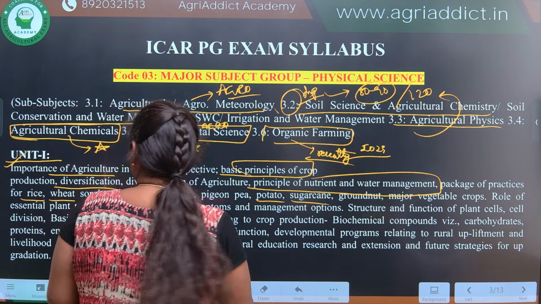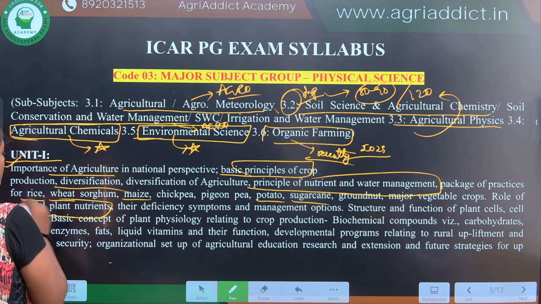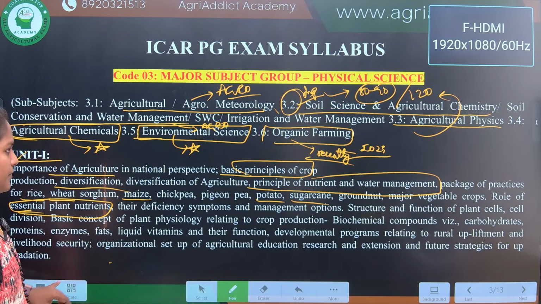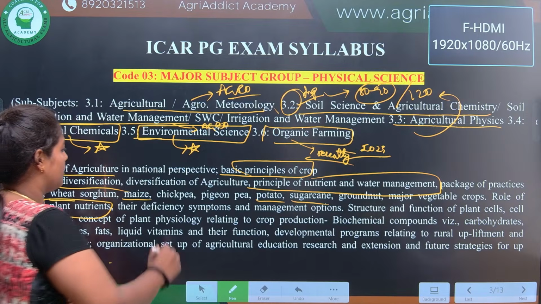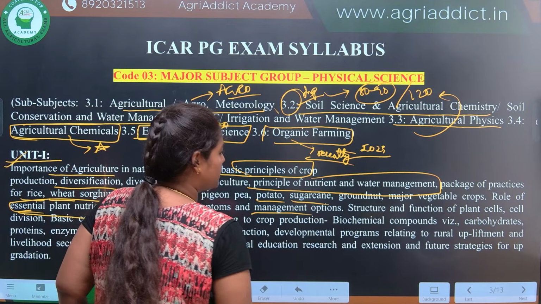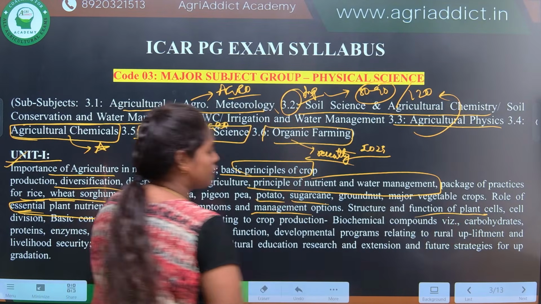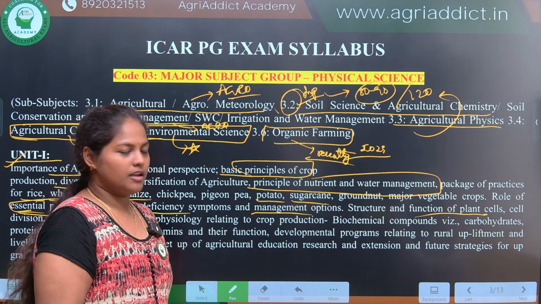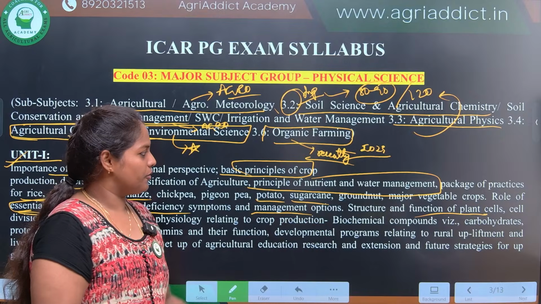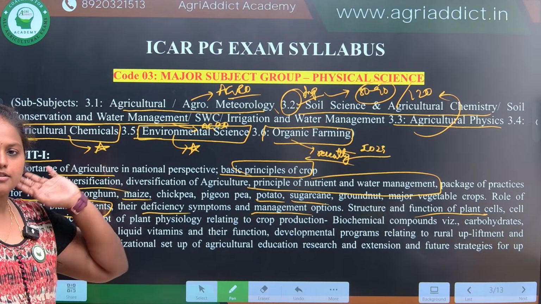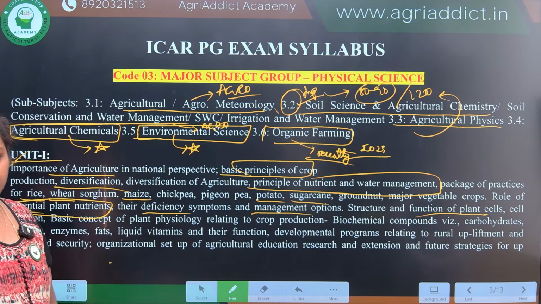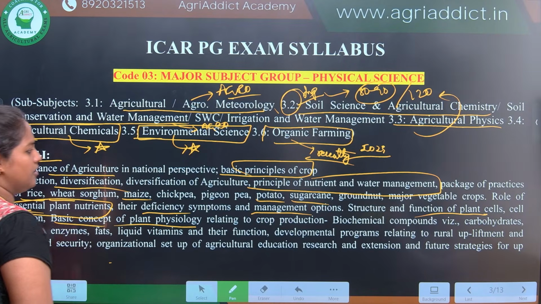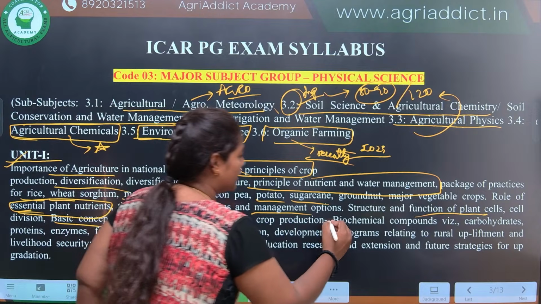Then role of essential plant nutrients, this is again related to mineral nutrition in soil science. Again deficiency symptoms, management options, structure and functions of plant cells, from which a few bits came in the year 2024. So genetics is also important as given in unit 1. Then basic concepts of plant physiology, again an undergraduation topic.